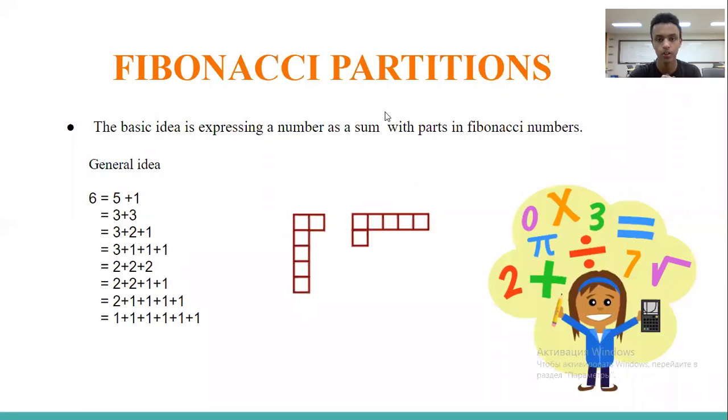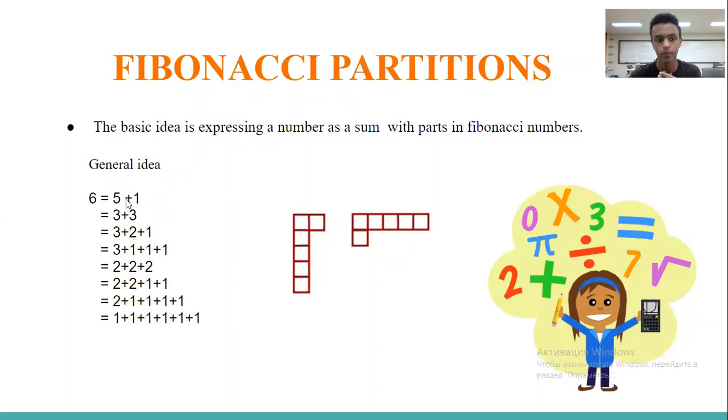After learning the basics, we decided our topic to be Fibonacci partition. The basic idea of Fibonacci partition is expressing a number as a sum of other numbers, but those parts should be elements in the Fibonacci sequence. For example, we can take 6. 6 has many partitions, but 5 plus 1, both are Fibonacci parts. So 5 plus 1 will be a Fibonacci partition of 6.